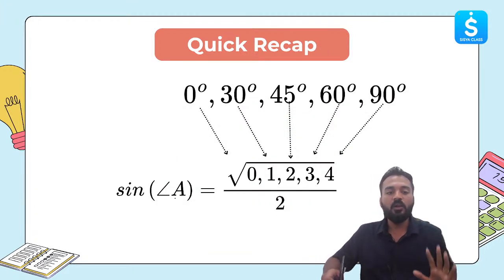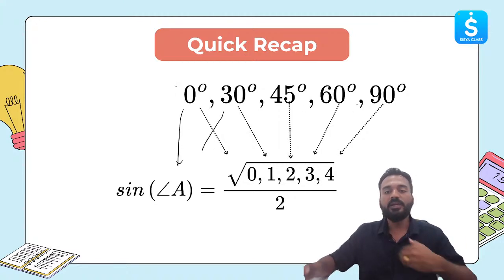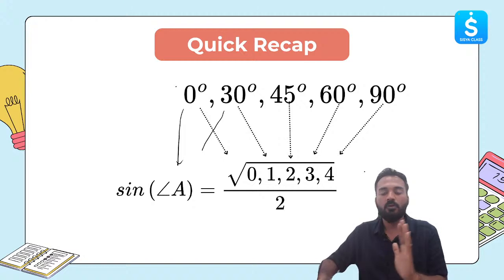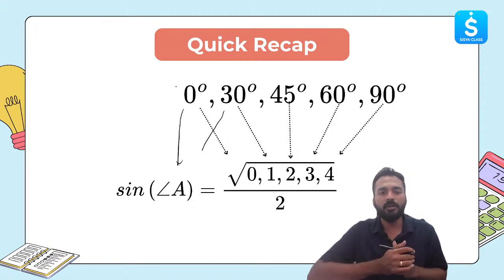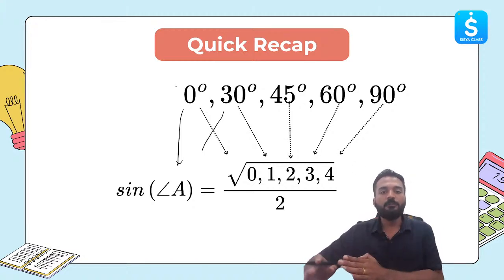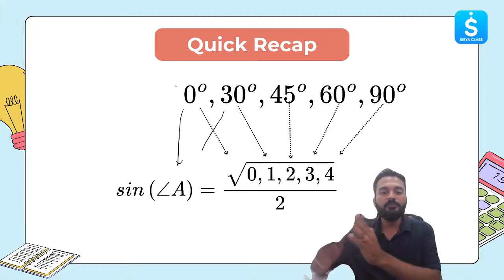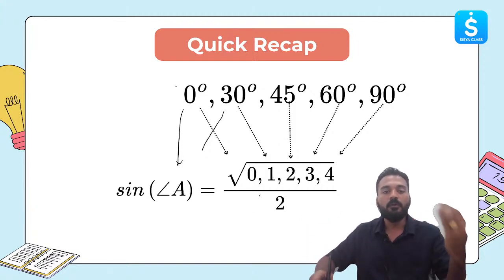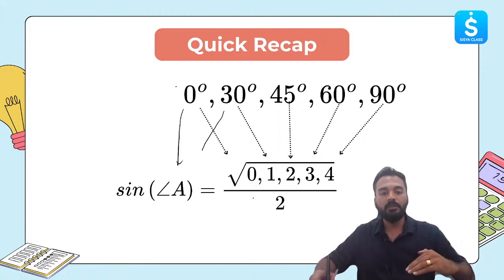You remember sine of an angle at values 0 degree, 30 degree, 45 degree, 60 degree, 90 degree. If you want to know, you just remember this trick. Square root inside: 0, 1, 2, 3, 4, in order. Everyone can remember, right? You remember the angles 0 degree, 30 degree, 45 degree, 60 degree, 90 degree. Use this to finally derive the complete table.